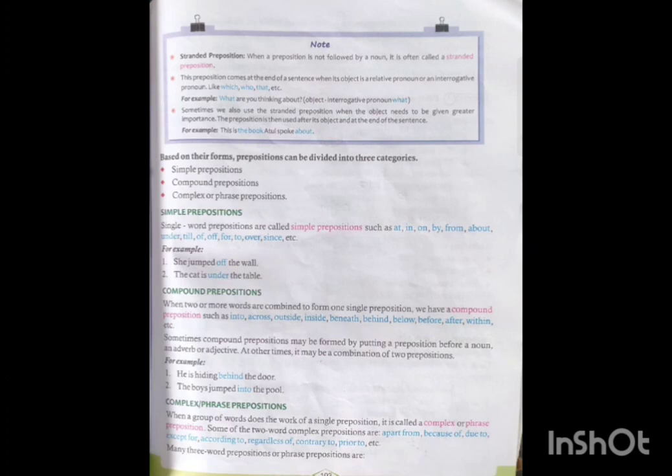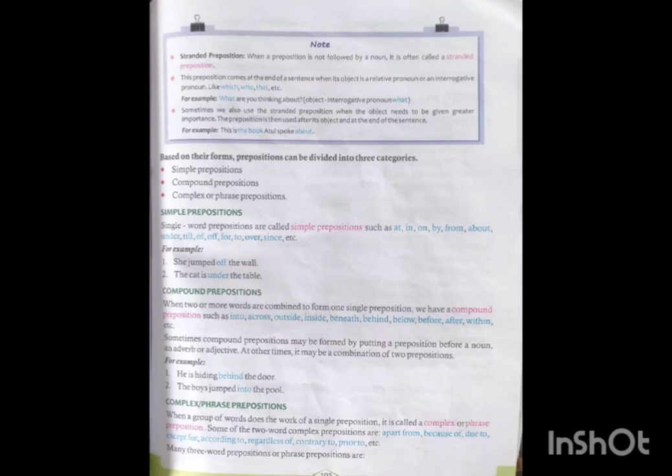Whenever we use a group of words instead of a single word, it is known as a complex or phrase preposition. For example, apart from, because of, due to, except for, etc. Okay, so this was about prepositions.